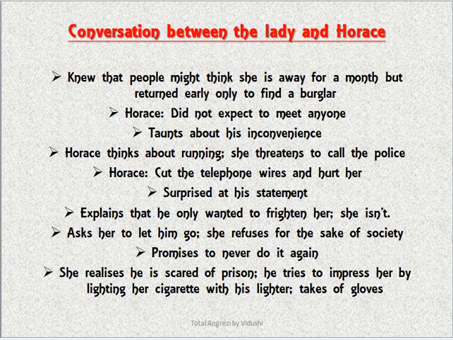So he makes her a promise that he's never going to do this again, and asks her to let him go. She realizes that he's scared of the prison. And what he does is he tries to impress her by lighting her cigarette with his lighter, and that is when he takes off his gloves. Now this is very important. This is where he takes off his gloves.